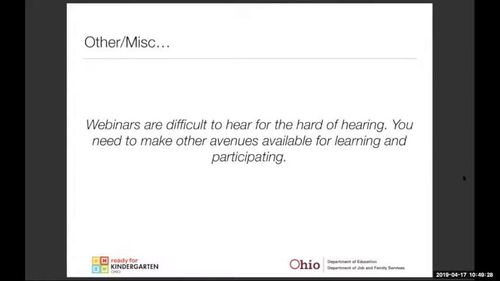But also I'm interpreting this to say that there's also a need for other ways of learning and participating. And we are exploring those things where certainly if you have additional questions or need additional help, we make our contact information available, whether that's via our email address or submitting a web form on our website. And I'll take you through and show you some of those other ways that you can reach out to us and get responses to your questions.